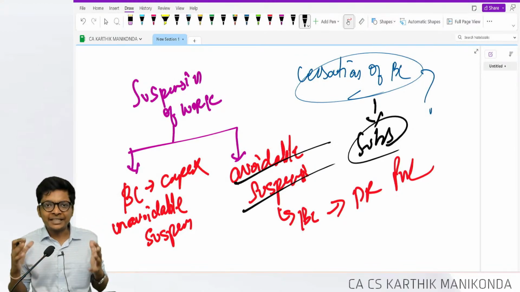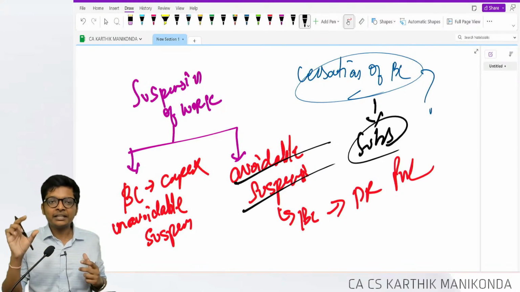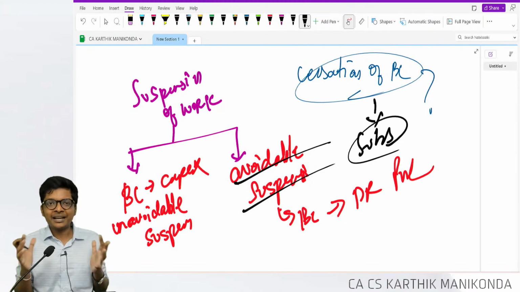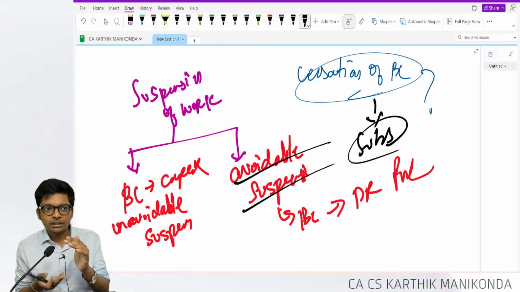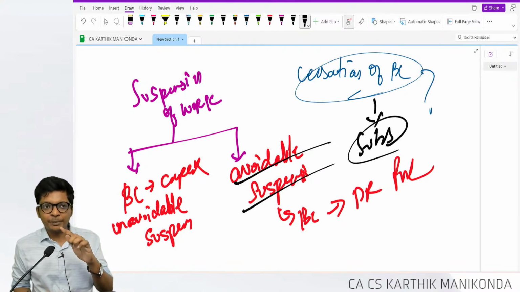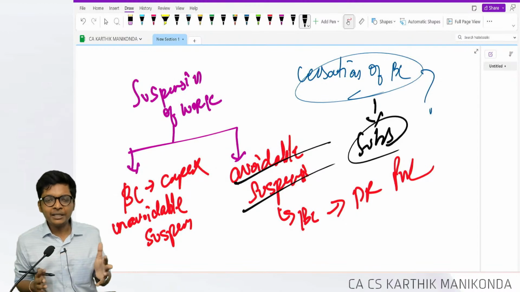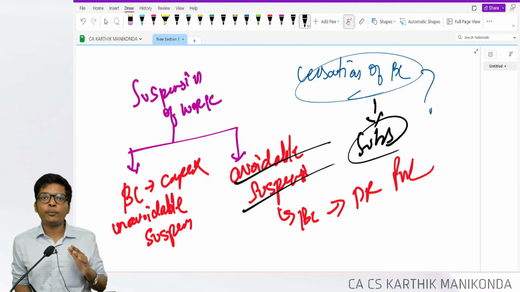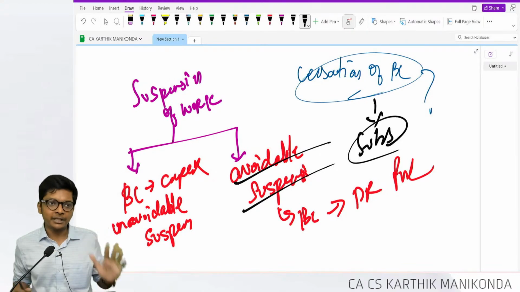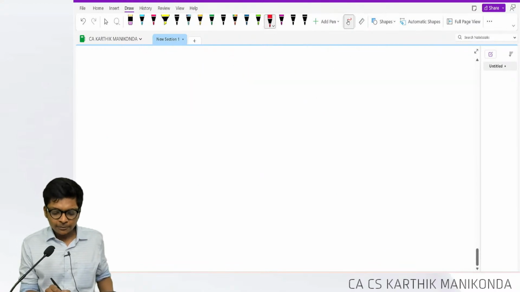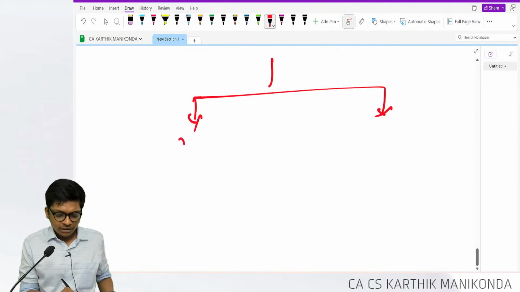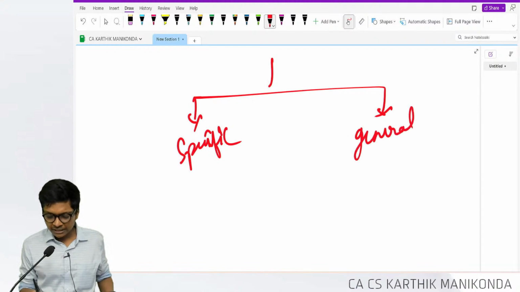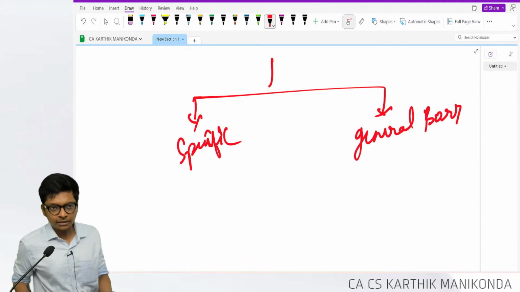Sir, one apartment has 10 houses, 7 houses ready, 3 houses still construction going on, Casa Grande is building. Then for 7 houses, you stop borrowing costs. For 3 houses which is construction pending, continue borrowing costs. So multiple assets capable of independent use, then I will stop borrowing cost for those assets which are completed. Last concept, sometimes borrowing is of 2 types, guys. Specific borrowing, general borrowing. This is the last concept. With this the standard comes to an end.